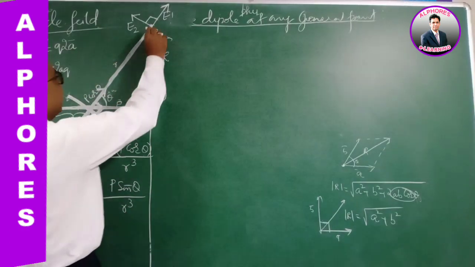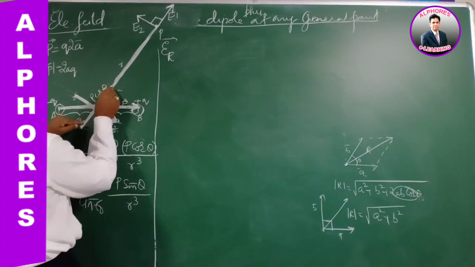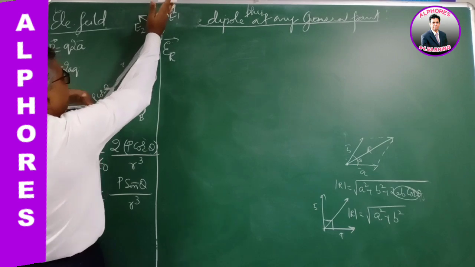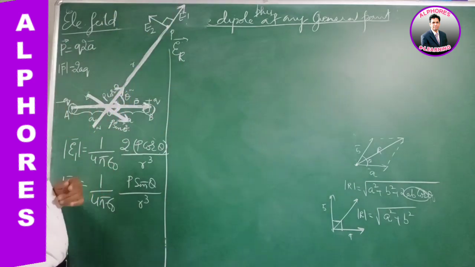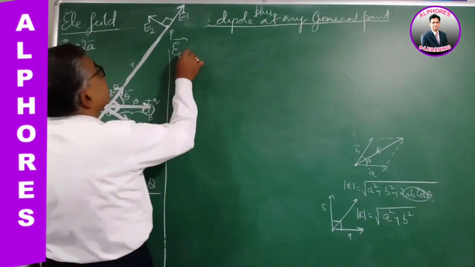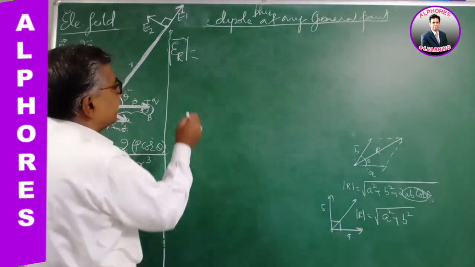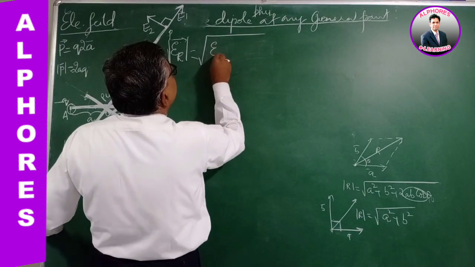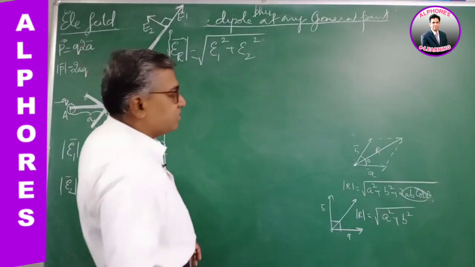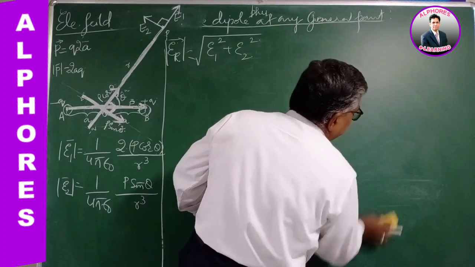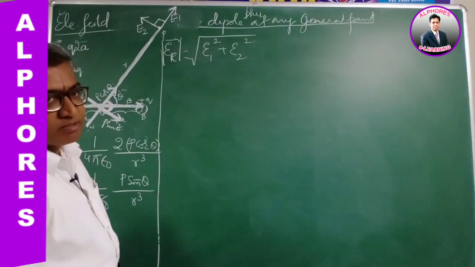Even our components here, these two electric field components, are perpendicular, because for this it is parallel, in the same direction, and for this it is anti-parallel like this. Since these both are perpendicular, even these two are also perpendicular. So therefore, according to the parallelogram law of vectors, if two vectors are perpendicular, the resultant is E1 square plus E2 square. The resultant magnitude of the electric field intensity at any general point due to the dipole is given as under root of E1 square plus E2 square.